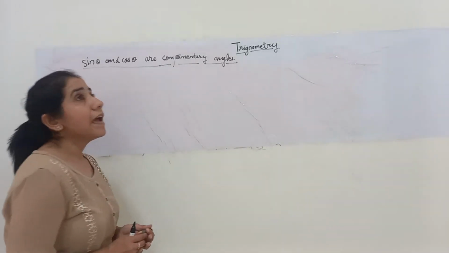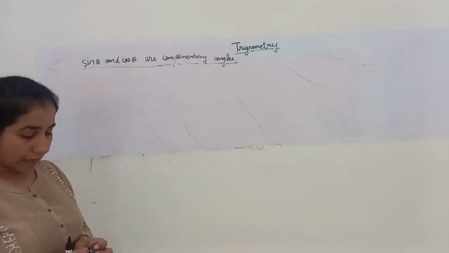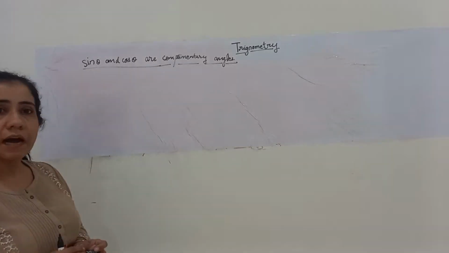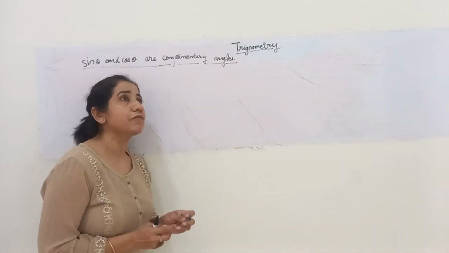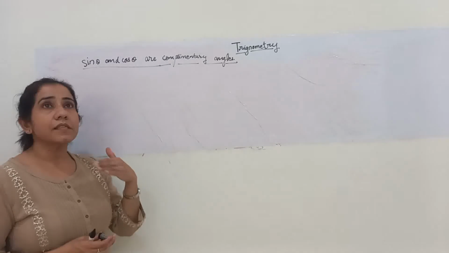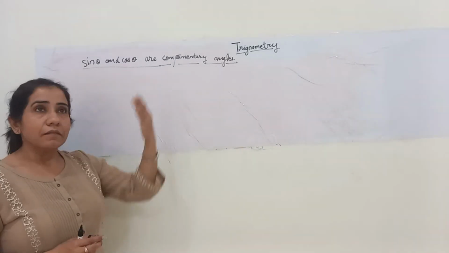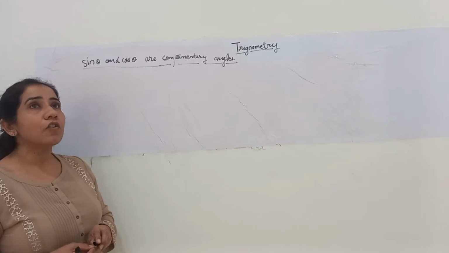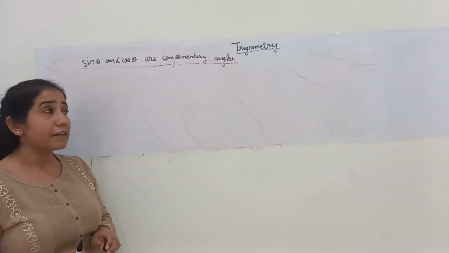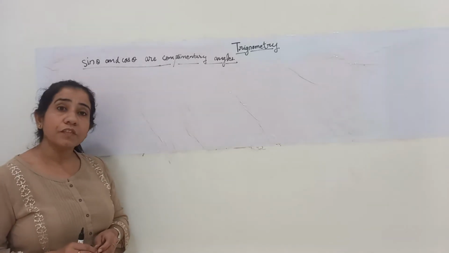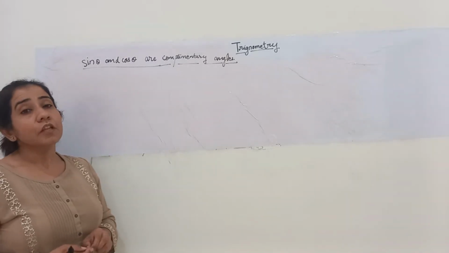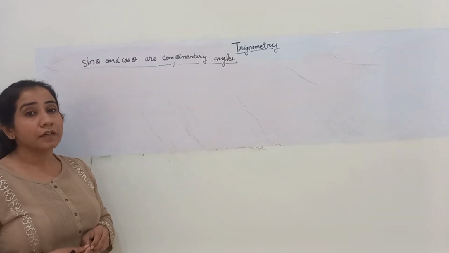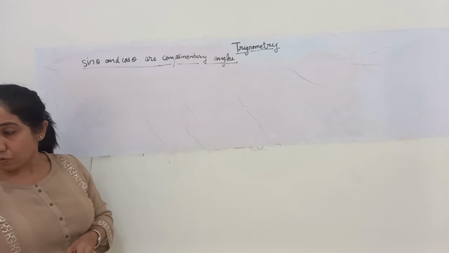Now starting with the concept of complementary angles, right? As we have always seen, sine theta and cos theta are complementary. This we have kept on hearing since years and years. In the very first class of trigonometry we are always told about complementary angles. The complementary angle of sine theta is cos theta, the complementary angle of tan theta is cot theta, and so on.